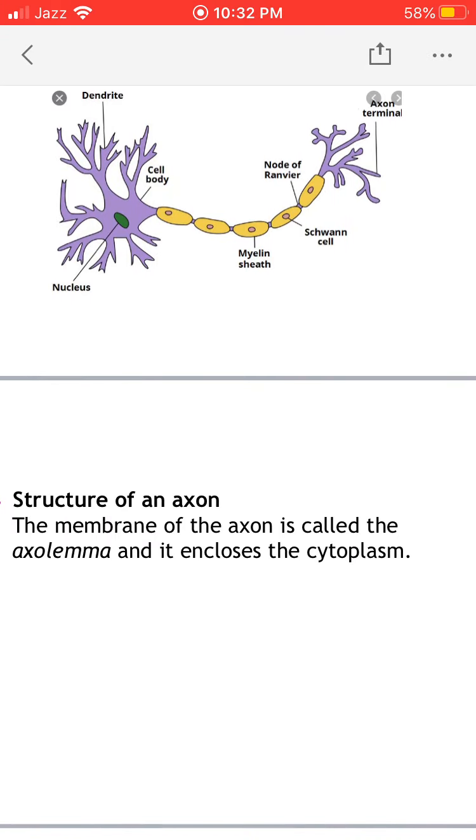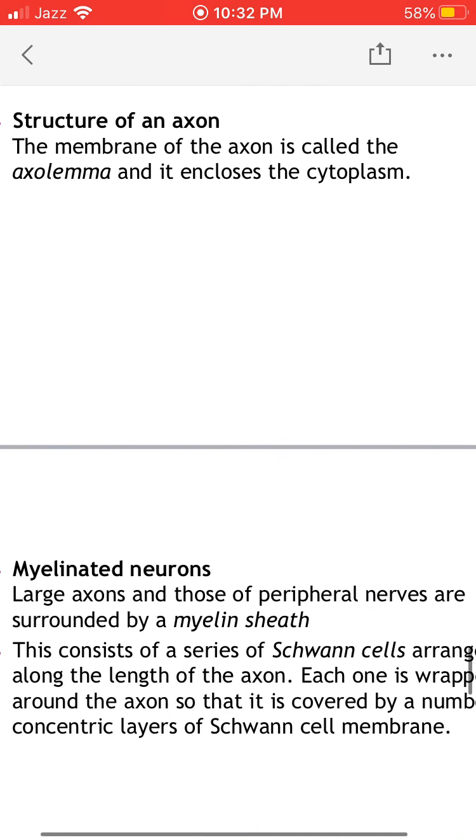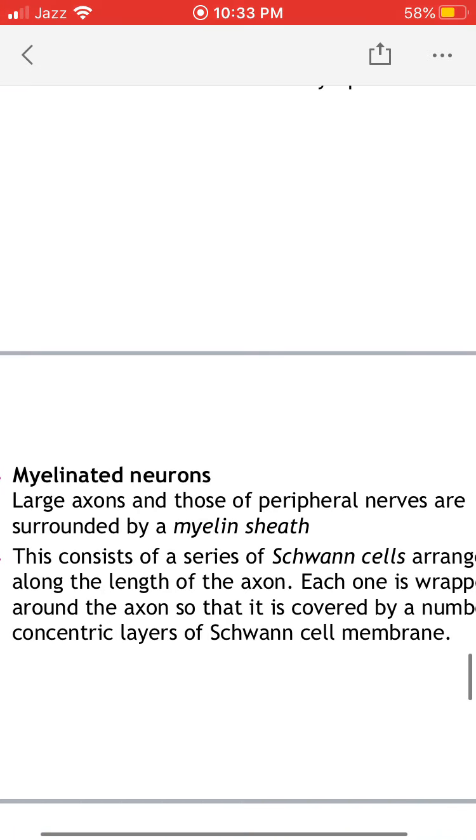The membrane of the axon is called axolemma, and it encloses the cytoplasm. Now coming towards the myelinated neurons as well as non-myelinated neurons. The myelinated neurons are the large axons and those of the peripheral nerves that are surrounded by myelin sheath. All those neurons that are surrounded by myelin sheath are called myelinated neurons. Any large axon and the axons of the peripheral nerves are basically myelinated neurons.